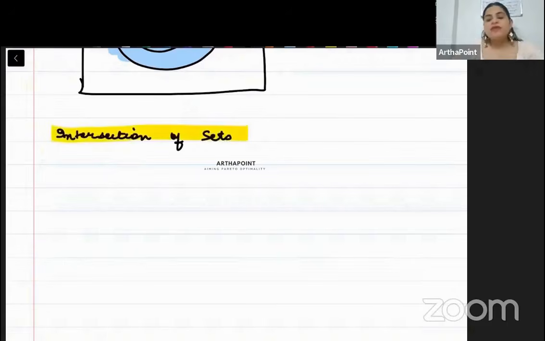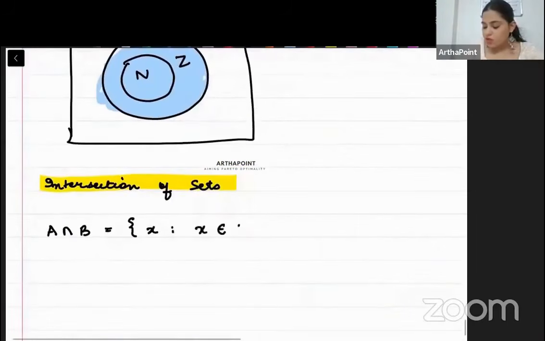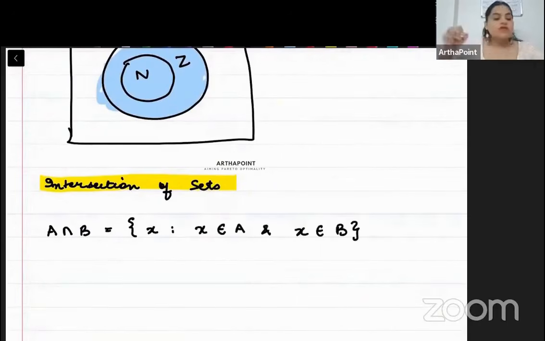Now, please understand. When I say intersection of set, I am interested in those elements which come in both A and B. So how do I write intersection of set? A intersection B will have those elements. इसको रोस्टर फॉर्मेट में मैं लिख रही हूँ बेटा, x such that x belongs to A and x belongs to B. That is known as intersection.